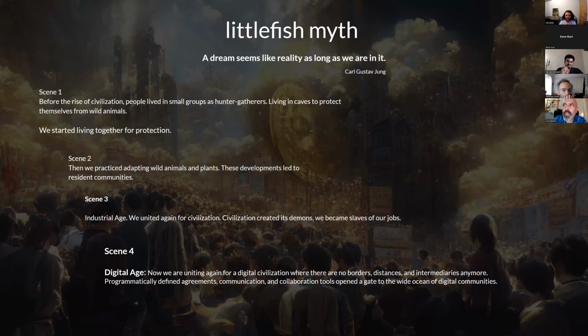As you can see from here, it starts with the caves, and we have the development of adaptation, and we started to have communities together. In scene 3, we will have the industrial age, and we united for civilization again, but we became slaves of our jobs. In scene 4, we will talk about Littlefish and the digital age and what we can do together.